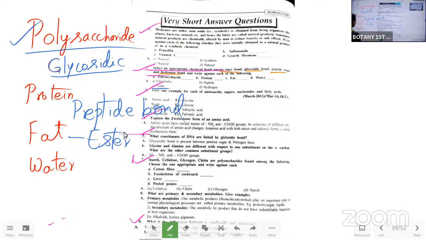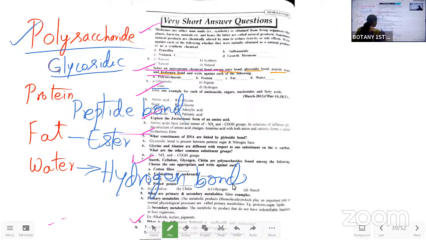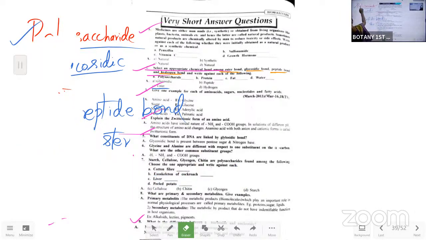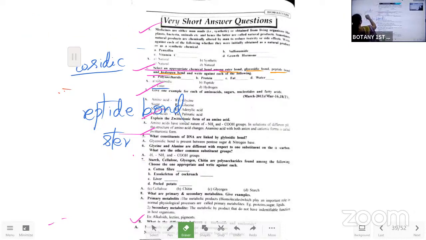Fats are ester bonds. Okay, the next one is water. Water always has hydrogen bonds. No need to look anywhere, isn't it? Like this, we have to come to the conclusion. Very easy in this chapter, but you have to use your brain and memory. That's it.